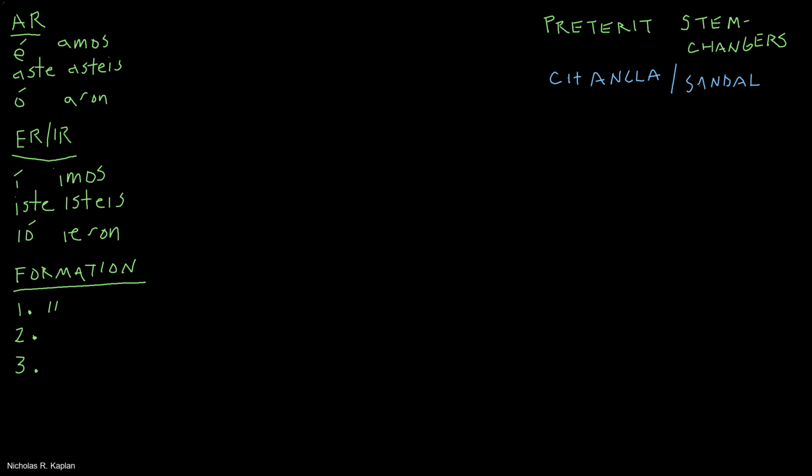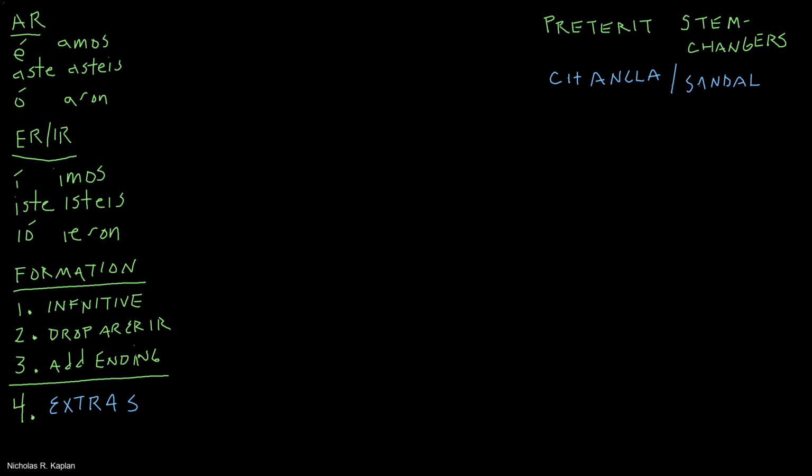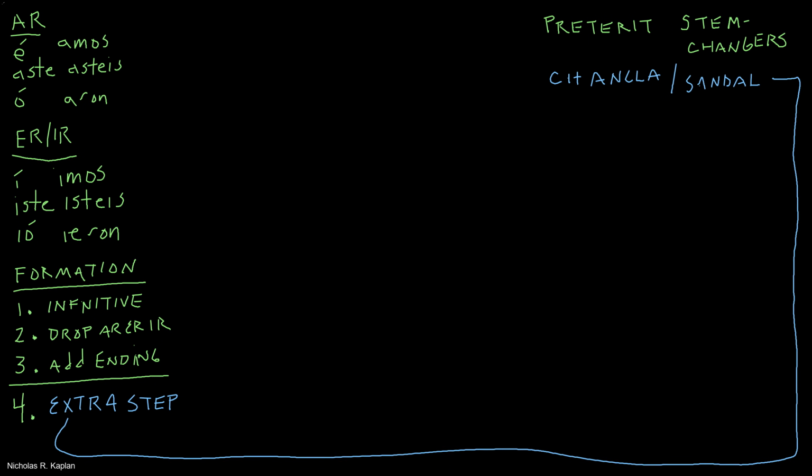You should already have those memorized, and that process to form these verbs has 3 steps. Number 1, start with your infinitive. Number 2, drop off the AR, the ER, and the IR, and number 3, add your ending. Today, we're going to take that a step further. That was the process for regular verbs. Today, we're going to look at a different set of verbs called CHANCLA VERBOS or sandal verbs. Basically means there's an extra step, a 4th step.